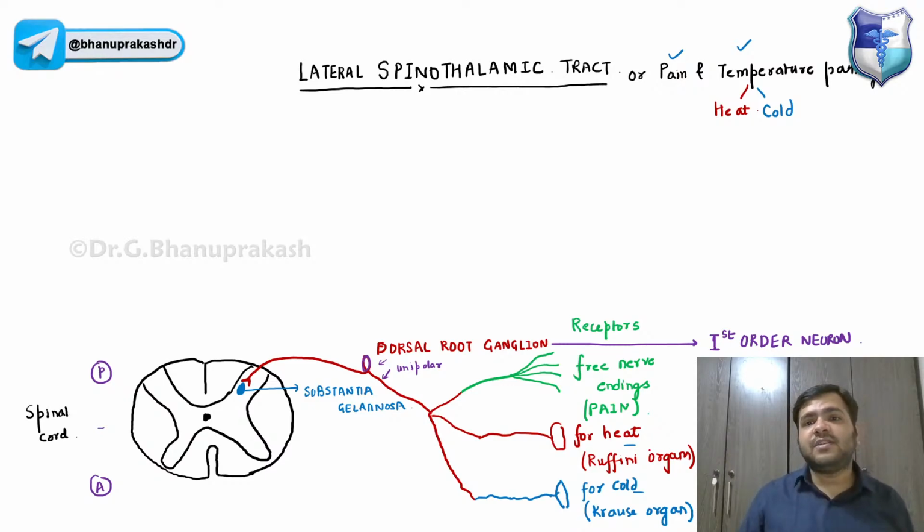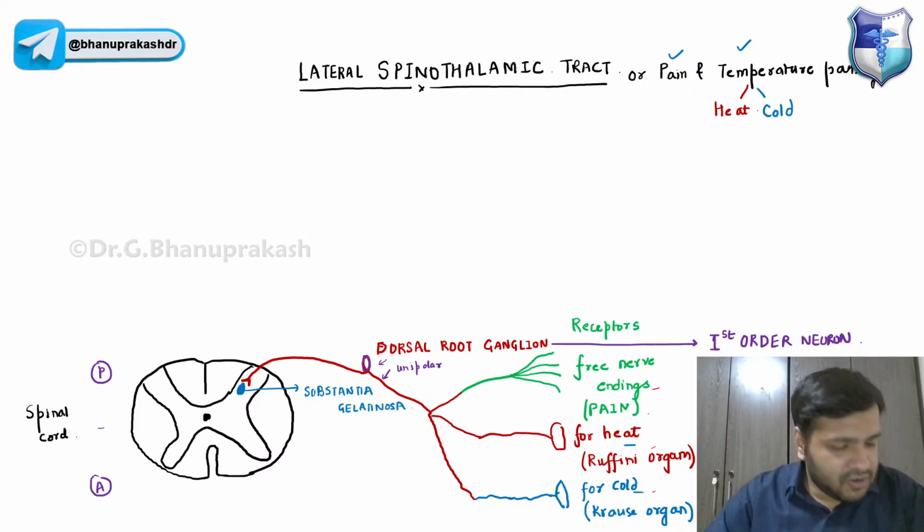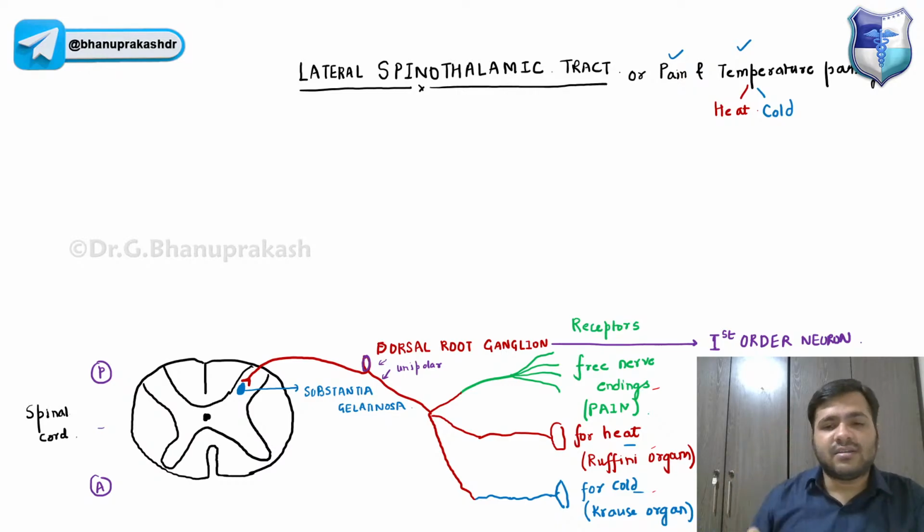It is the property of the substantia gelatinosa that it can differentiate between temperature and pain, and the other aspects also. Now the second order neuron has a property, guys, over here. The second order neuron can decussate. Now, what is meant by decussation, guys?